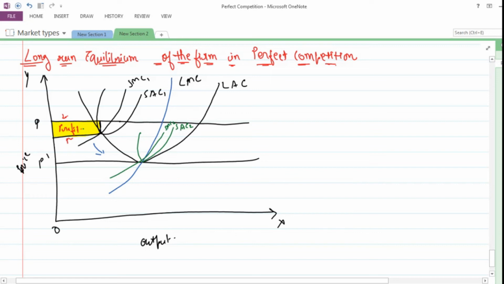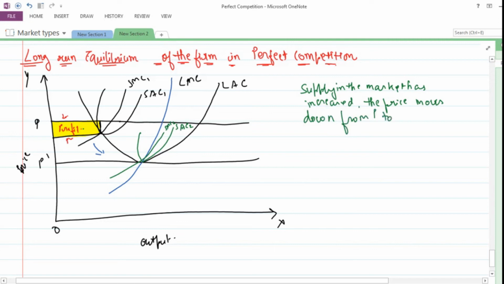As a result, over a period of time, because the supply in the market has increased, the price moves down from P to P dash. P to P dash नीचे price move down हो जाता है.